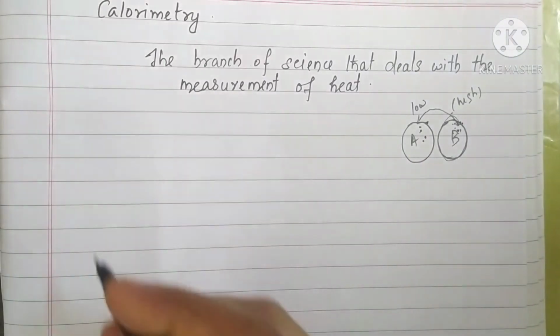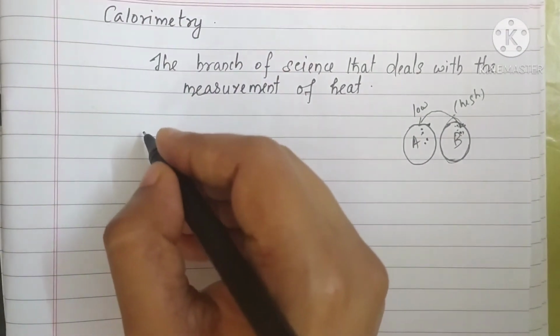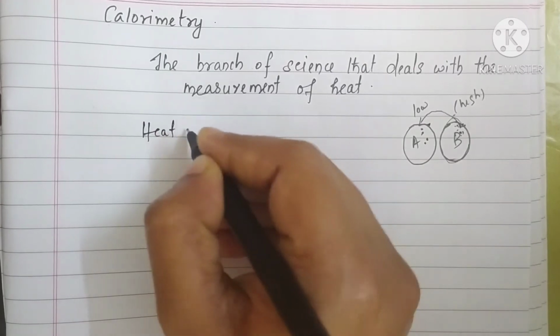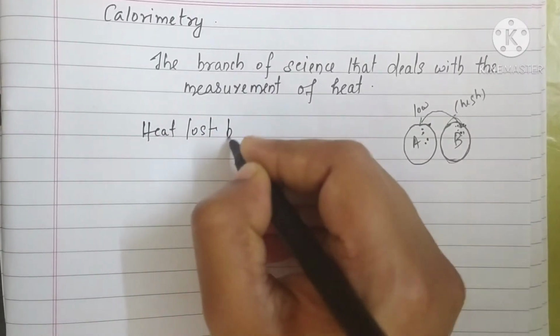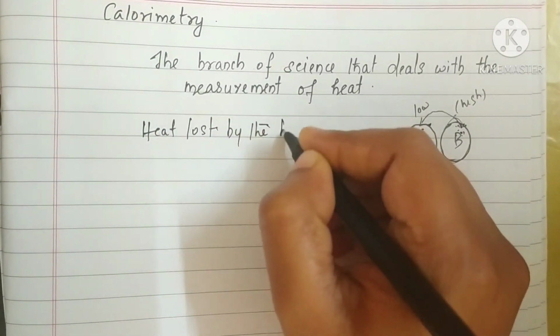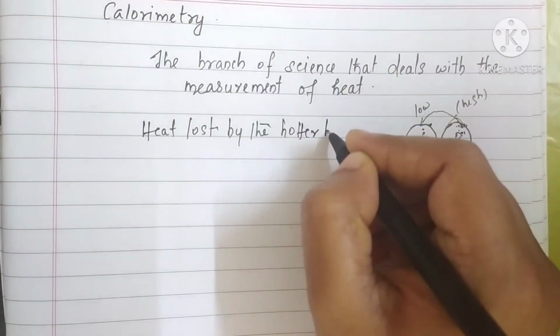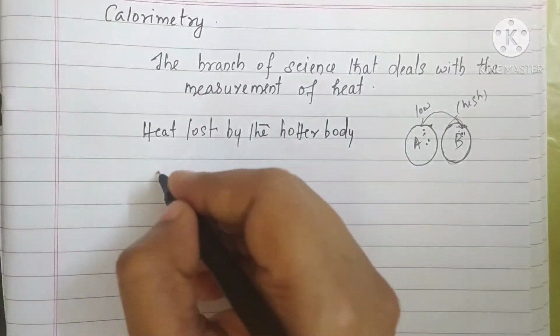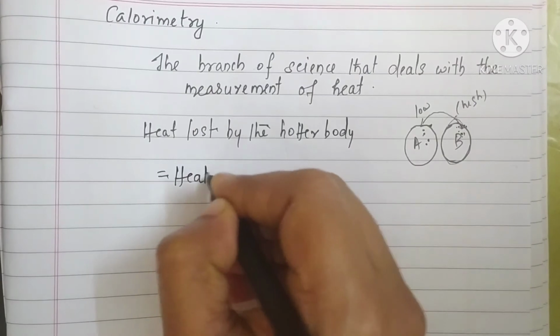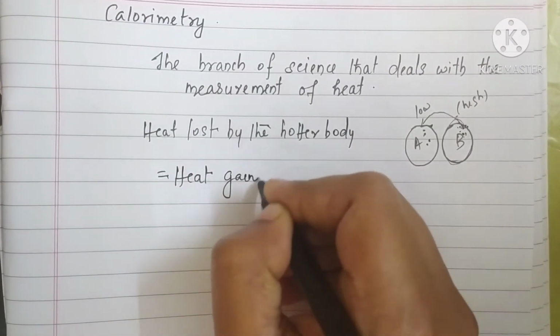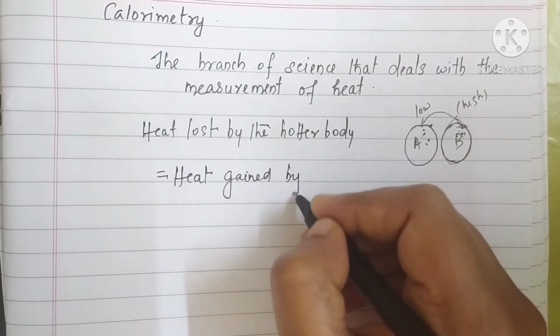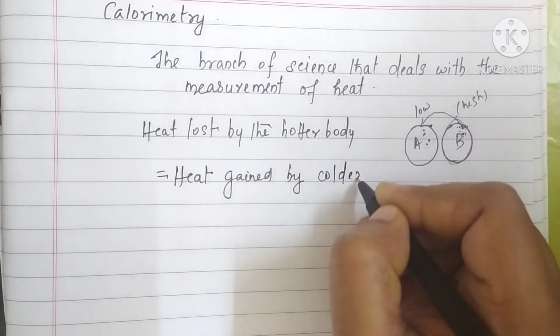So that can be stated as the principle of calorimetry. That is, heat lost by the hotter body is equal to heat gained by the colder body.